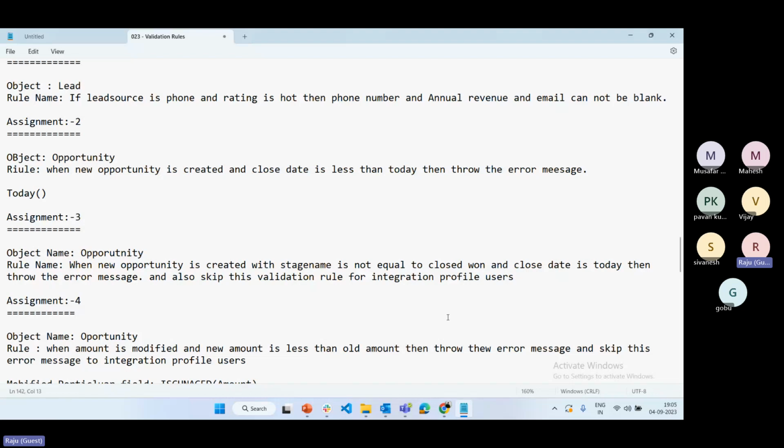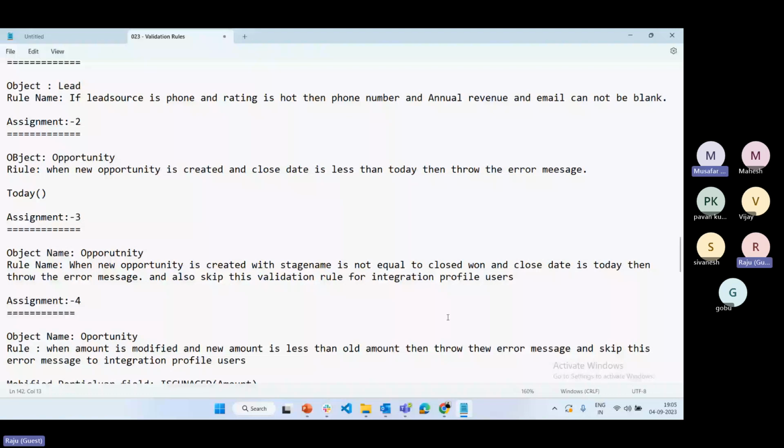Opportunity means suppose you created one opportunity, or you are giving some opportunity for your product. Suppose I am the buyer, you are the seller. You are selling your car to some other people. You are giving the opportunity to multiple people. Suppose I am going to buy the car, that opportunity is closed, right? Still it is not open, right?